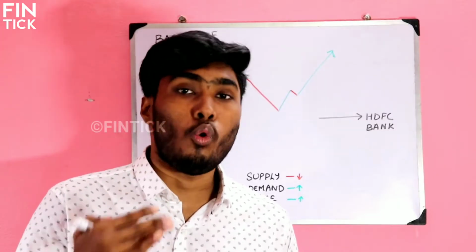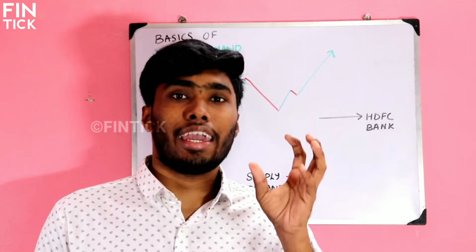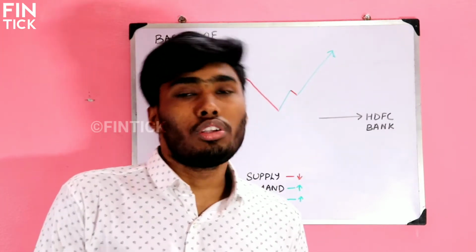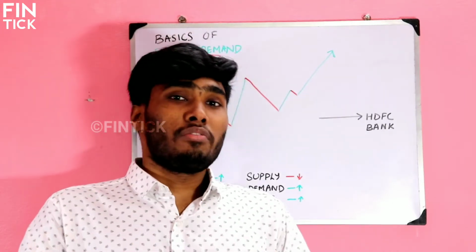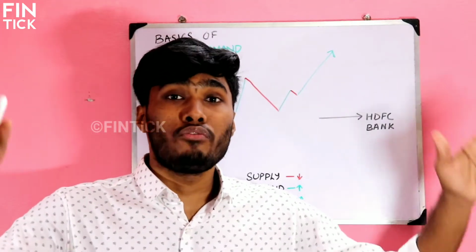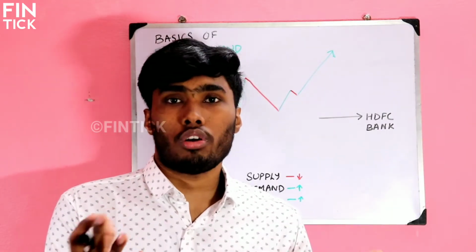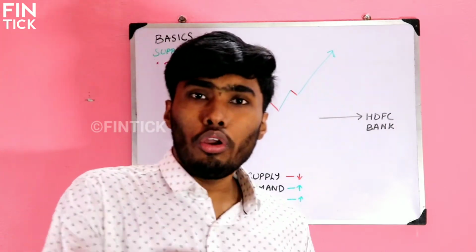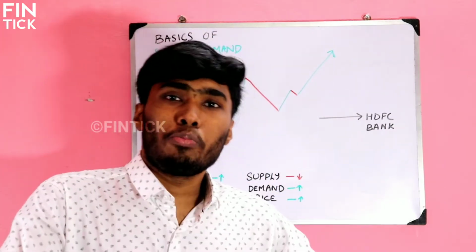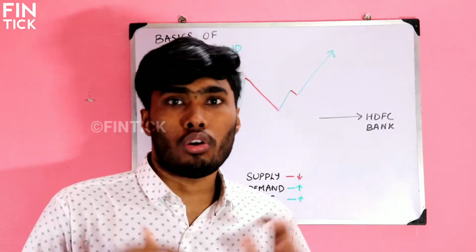First, let me explain what supply and demand is in real life. Think like this. Take an example of oranges. So this was an orange season. Because of that, in the market we can get so many oranges and wide varieties of oranges. Because of orange season, a lot of oranges are cultivated by farmers, right? So as a consumer, when you go into the market, in every shop you can see oranges. Every shop is selling oranges in the orange season.